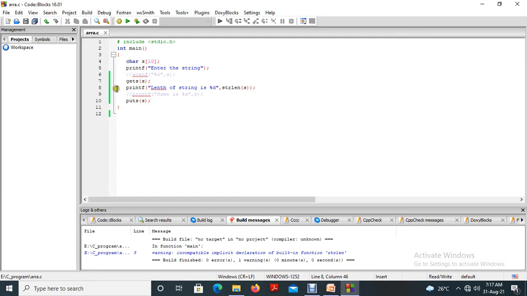So without this function, how can we calculate the length of the string? That is another important thing. Normally in a university examination, they will not ask to write a program to find the length of the string using string length.